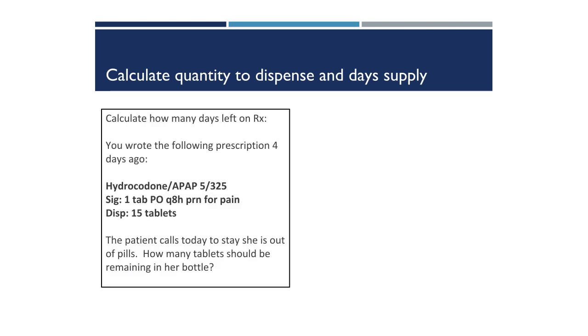It's important you can quickly calculate days supply. And here's a good example. You wrote a prescription 4 days ago for the following medication: hydrocodone Tylenol 5/325, 1 tablet PO, Q8 hours PRN for pain. Dispense 15 tablets. And the patient's called your office today and says she's out of pills and wants you to write another prescription. So how do you calculate how many tablets should be remaining in her bottle?